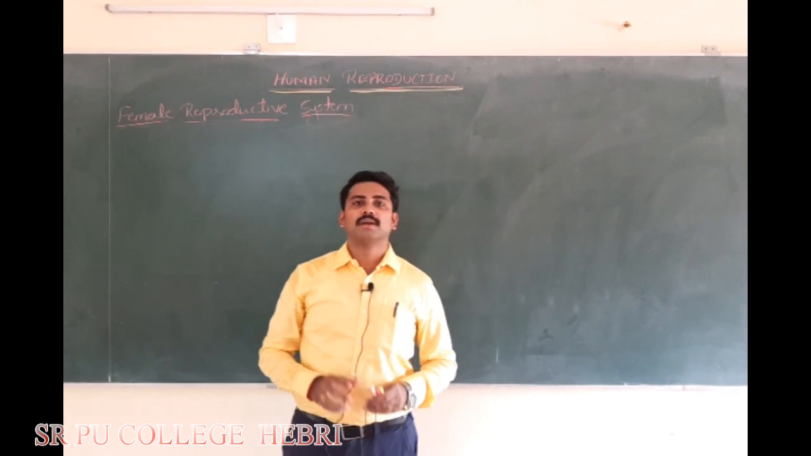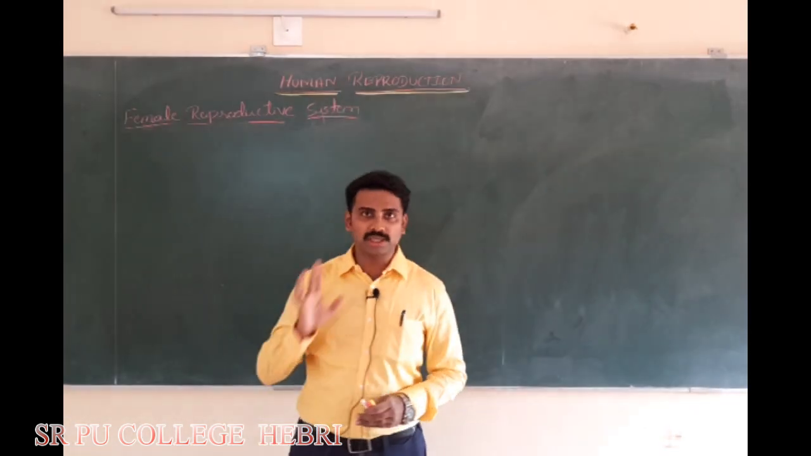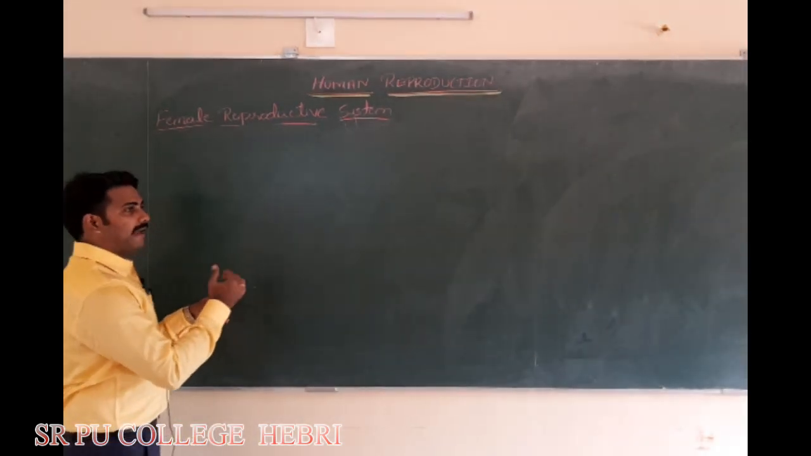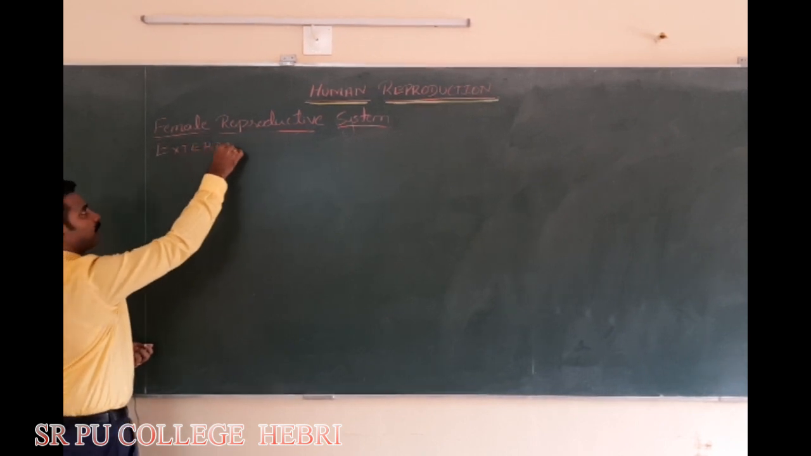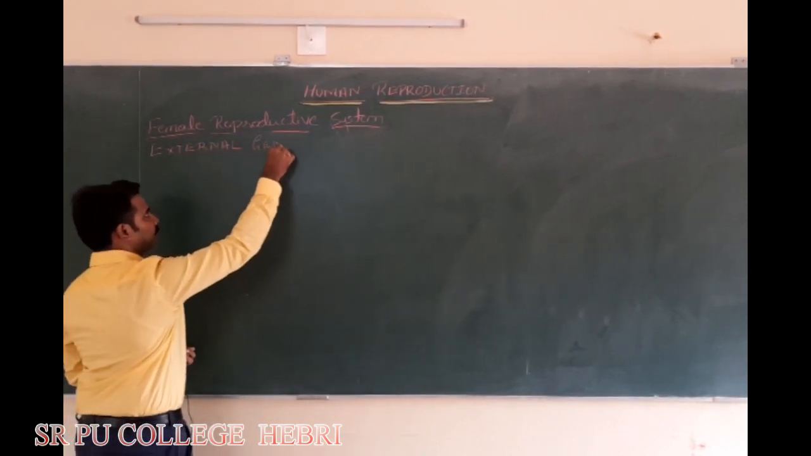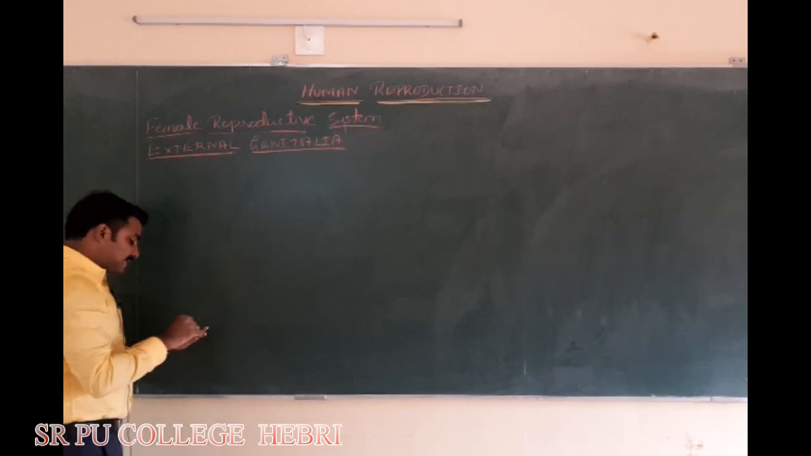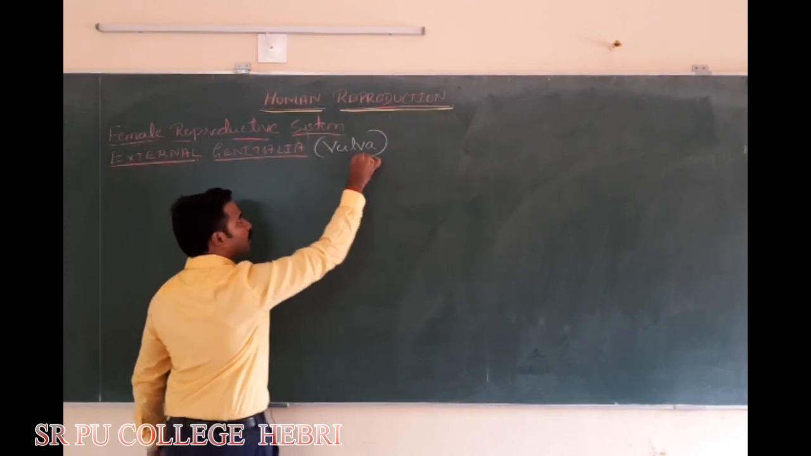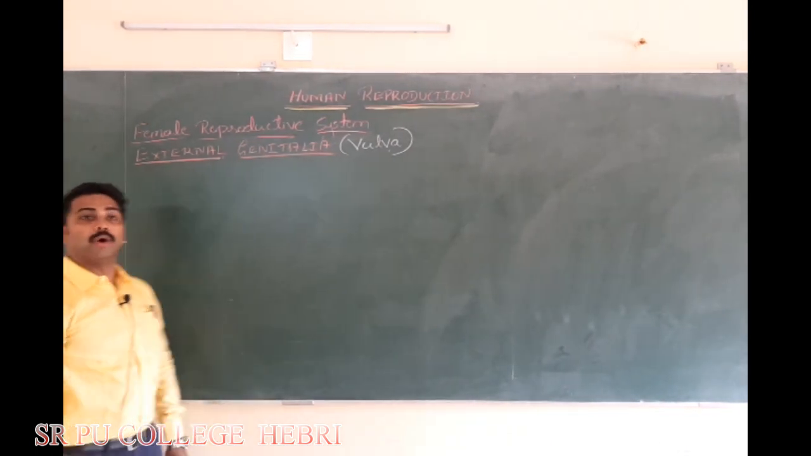Hello students, in this session we are discussing the remaining parts of the female reproductive system. As you know, we have already studied the primary sex organ followed by accessory ducts. Now we are going to discuss the external genitalia of the female. It is also called the vulva. External genitalia of the female is also called vulva, okay?